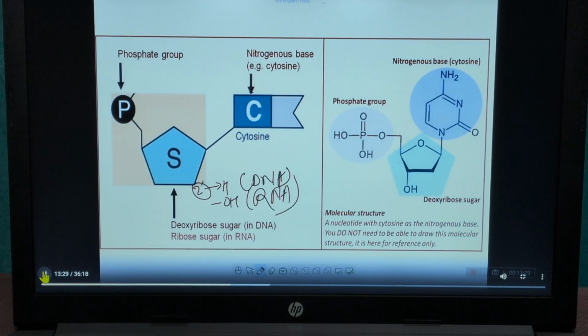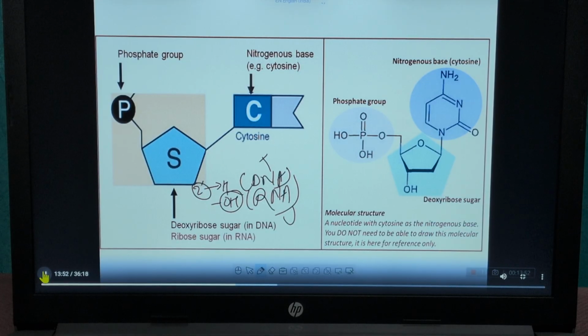And another difference is in the nitrogenous base. That is, DNA has thymine and RNA has uracil. Okay. Due to this OH group that is present in RNA, RNA is more reactive as compared to DNA.